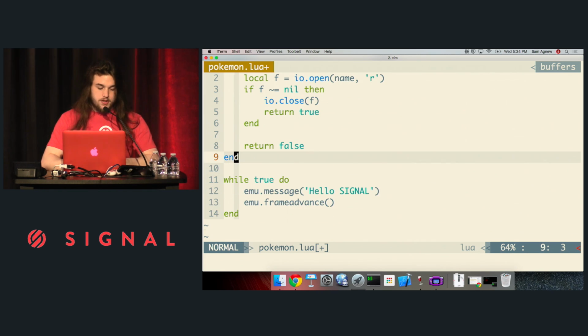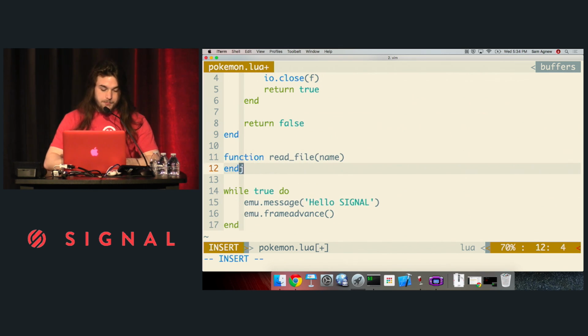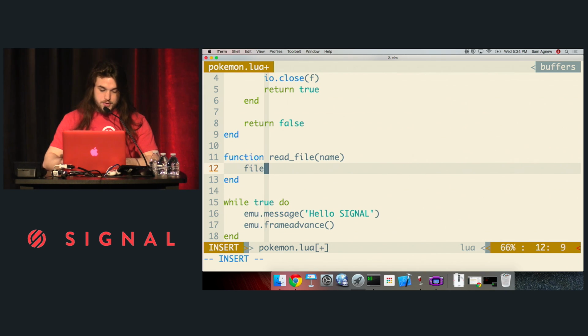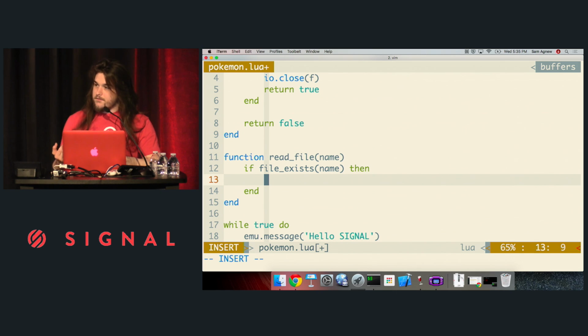So next, using that, I'm going to write a function that allows me to read the content of a file, given a file name. Similar to that, I'm just going to check to see if the file exists first, kind of as a common courtesy. And if the file exists, I'm going to read the content of the file and return it.